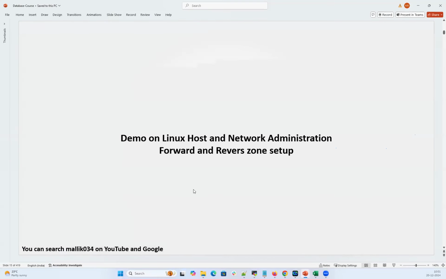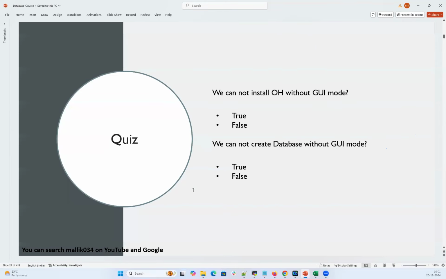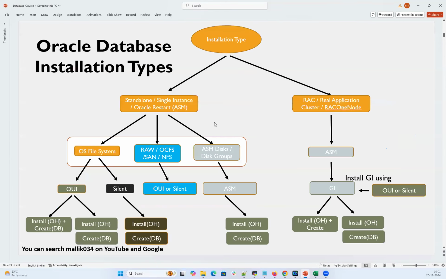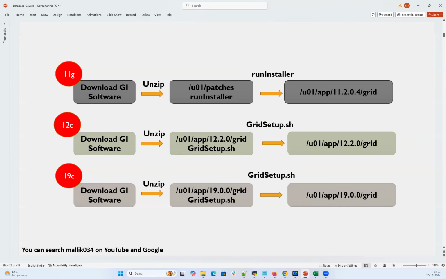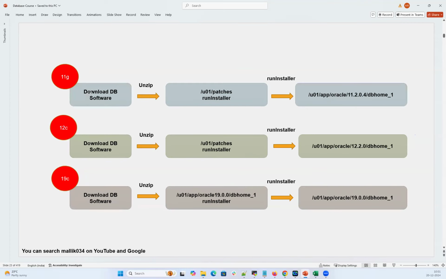So you no need to practice the installation. Good, we have it here. So these are the changes. In 11G, what we used to do: we used to download the software into U01 patches, and then run the runInstaller. That time, runInstaller used to ask where you want to copy this software. We used to give this path, and it used to copy from the U01 patches location to this path and create the Oracle home.